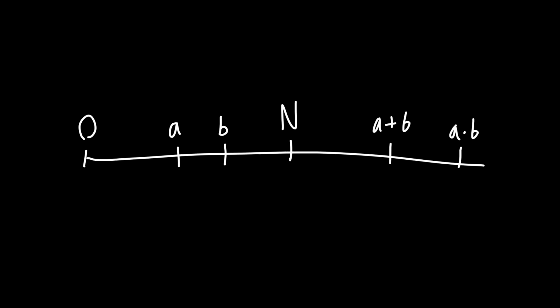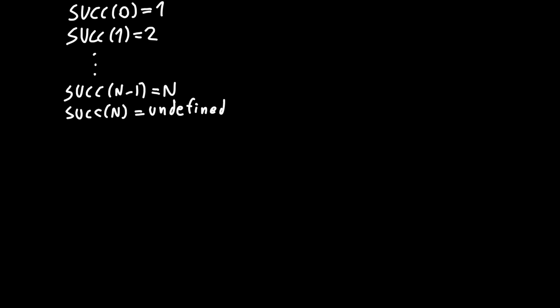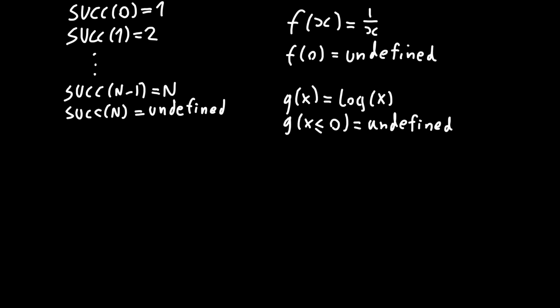To solve this problem, let's think about how to rigorously set up the rules for addition and multiplication by going back to the successor operator. The successor operator still works the same as in the Peano axioms for numbers up to n-1, but the successor for n is undefined. This means that the successor is no longer defined for all numbers, which is what you would call a partial function. These are not unusual in mathematics. For example, in calculus, the function 1 over x is not defined for x equal to 0, or even more extreme, the function log of x is not defined for x less than or equal to 0.